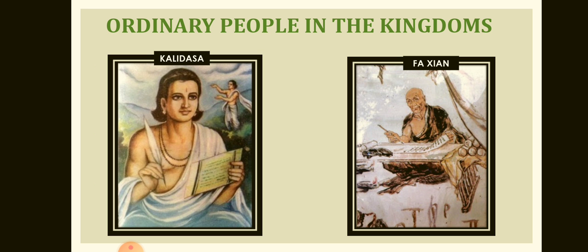Ordinary people in the kingdom. We can catch an occasional glimpse of the lives of ordinary people from plays and other accounts. Let us look at some of these. Kalidasa is known for his plays depicting life in the king's court. An interesting feature about these plays is that the king and most Brahmins are shown as speaking Sanskrit, while women and men other than the king and the Brahmins use Prakrit. His most famous play, Abhijnana Shakuntalam, is the story of love between a king named Dushyanta and a young woman named Shakuntala. We find an interesting description of the plight of poor fishermen in this play.